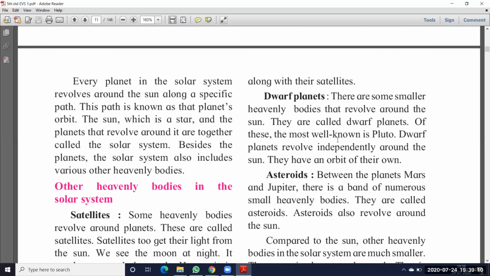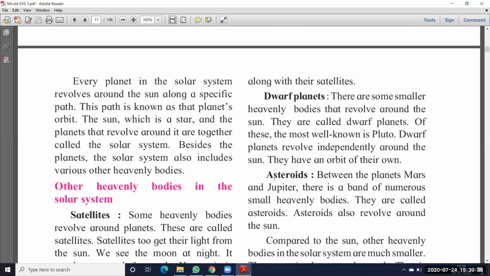Of these, the most well known is Pluto. So in these planets, which one is the important one? Pluto is the important one. Dwarf planets revolve independently around the sun. These planets are not depending on other planets. They depend on their own path only. They have an orbit of their own, rotating in that path only.